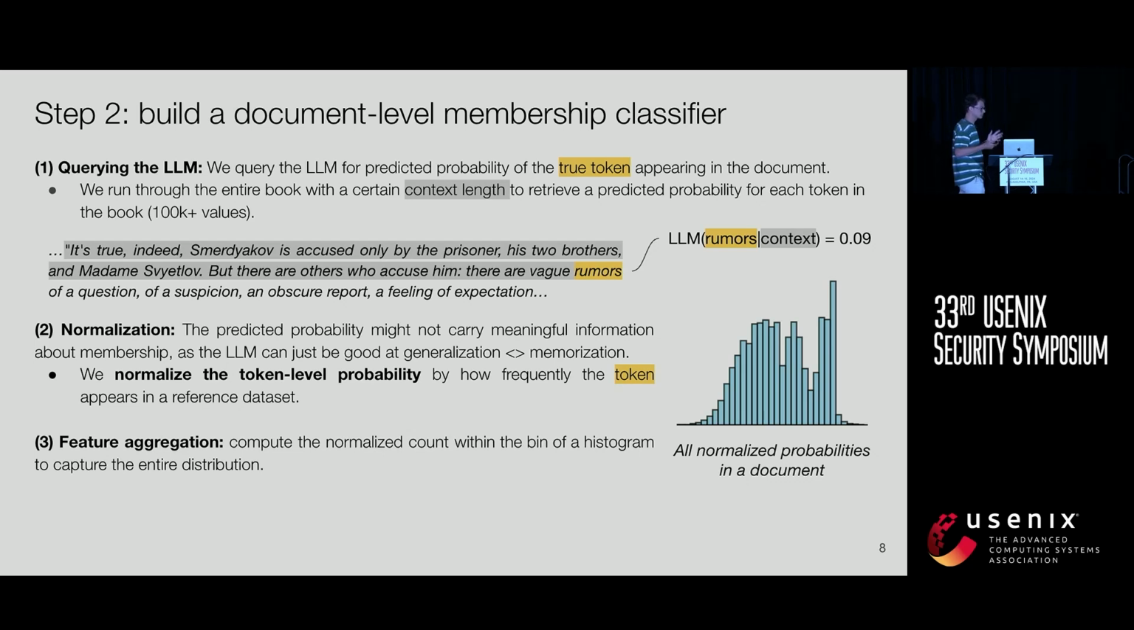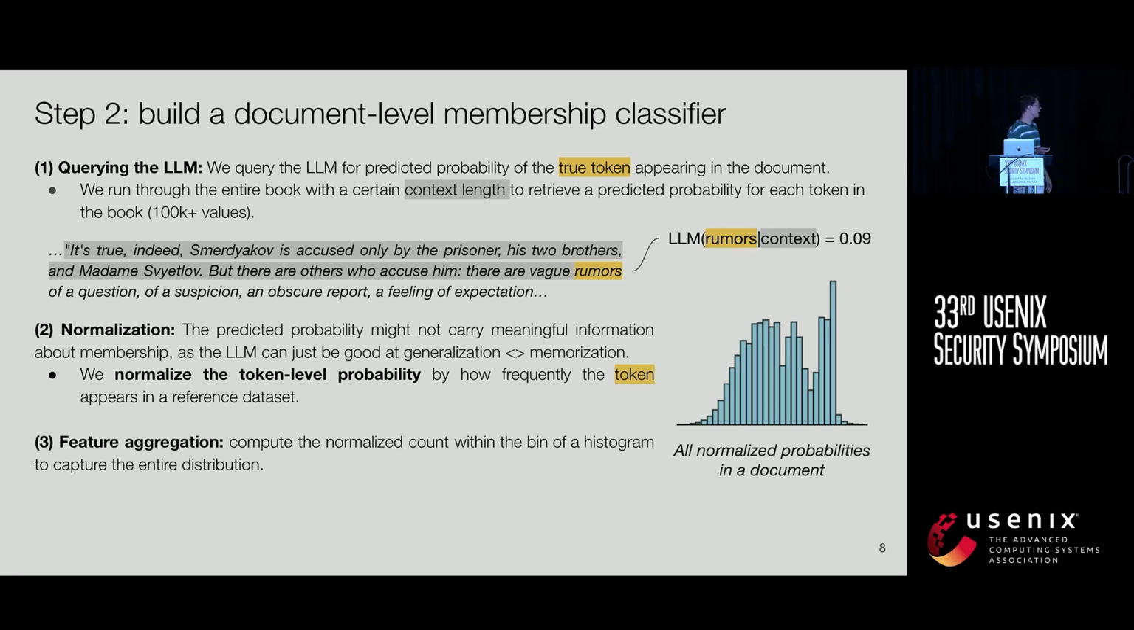And then we hypothesize that a large probability can either mean that the model is very good at generalizing to new language, rather than indicating that it has seen this document during training. This is why we want to normalize our token-level probabilities. We consider multiple approaches in the paper, but for simplicity, the main one is that we take the ratio of the probability predicted by the LM divided by how frequent a token appears in a reference dataset.